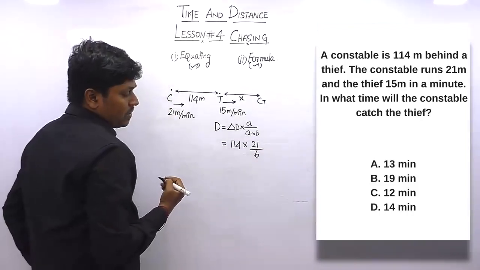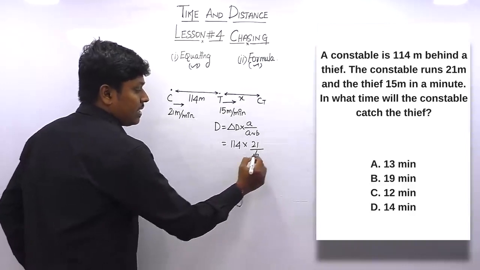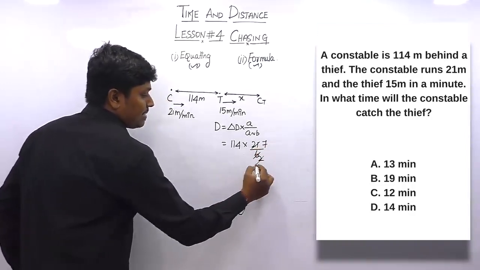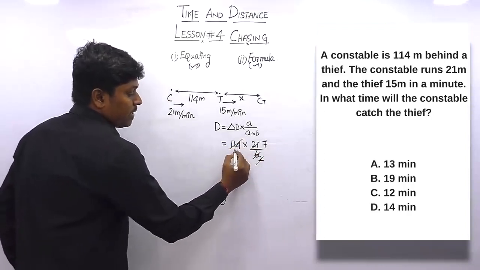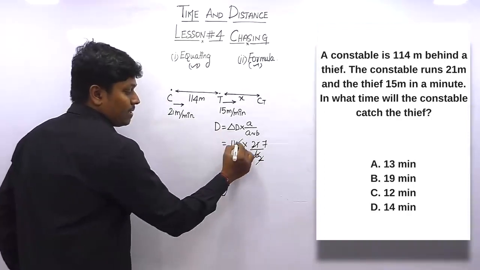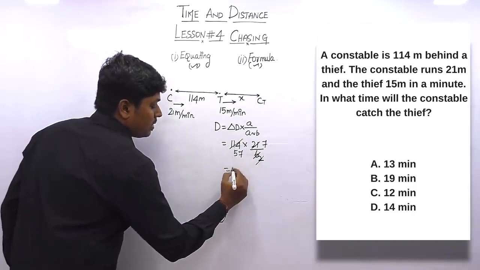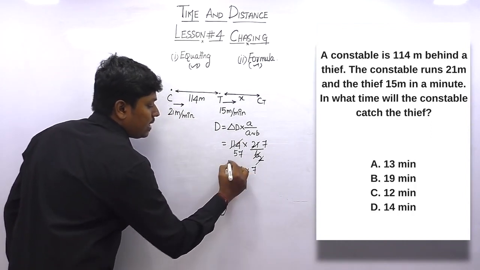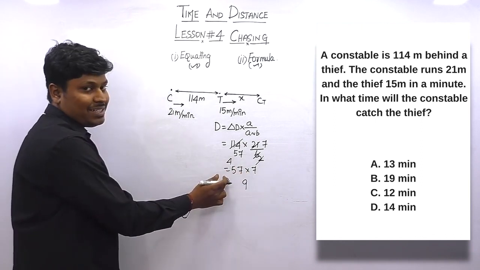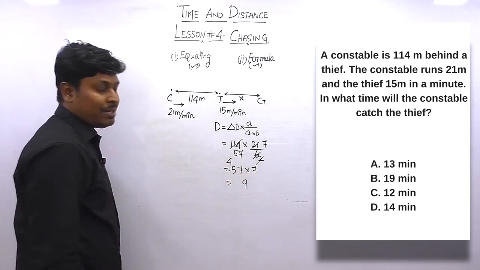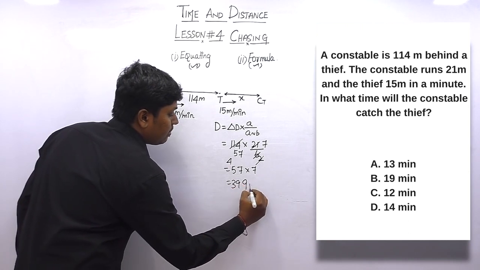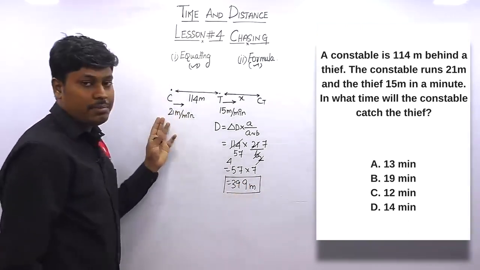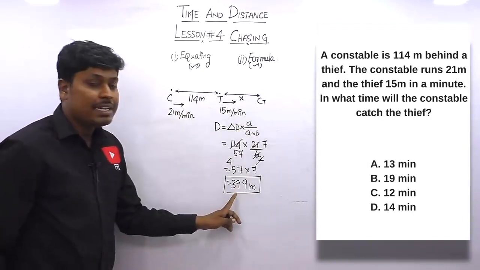So now once you cancel this, I think we can cancel this on 3 table, which is 2. Once you cancel this on 3 table, 7. Again cancel this on 2 table. So 5 2s are 10, remainder will be 1, that is 14, 7 2s are 14. So 57 into 7. 7 into 7 will be 49, remainder will be 4, 7 5s are 35, 35 plus 4 will be 39. So 399 meter. So the total distance covered by the constable in order to catch the thief is 399 meter.